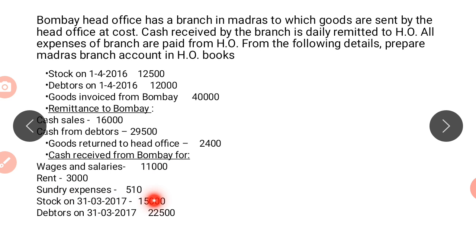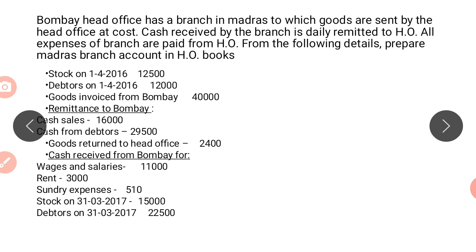Next, they have given us the opening stock and the closing stock. The closing stock has to be recorded on the credit side of the branch account. And we also have debtors, which also have to be recorded on the credit side. Why? Because stock and debtors are assets. So opening balance on the debit side, closing balance on the credit side.